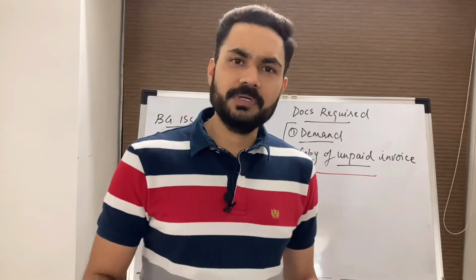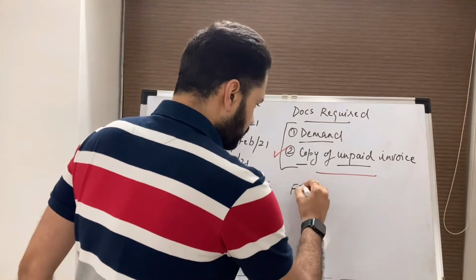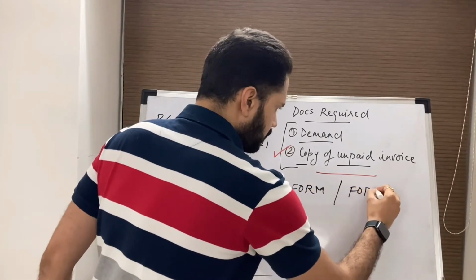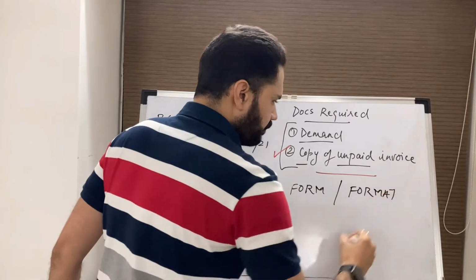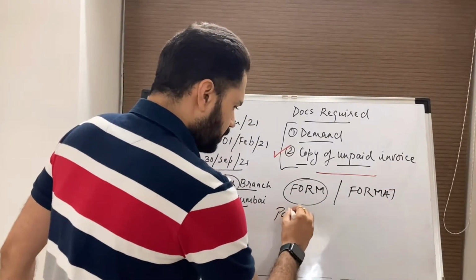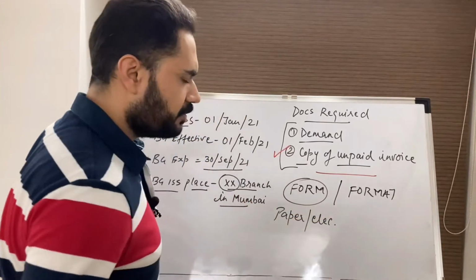Point number C deals with forms. So point number 3 has two wordings, form and format. Form means with a paper or electronic.